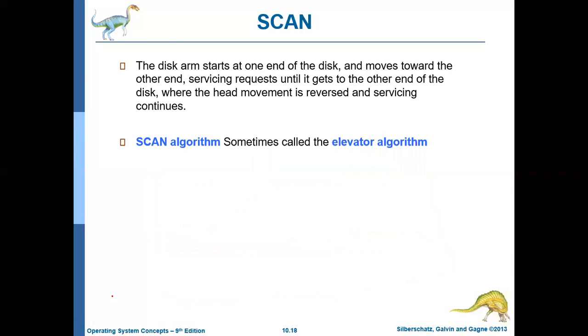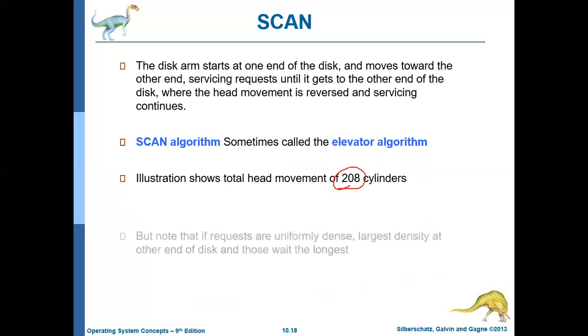Okay. So the scan algorithm is also called the elevator algorithm. For the given example, whatever we have discussed, if you apply the scan algorithm, we'll get a 208 cylinder access. Totally, the head has to pass through 208 cylinders.